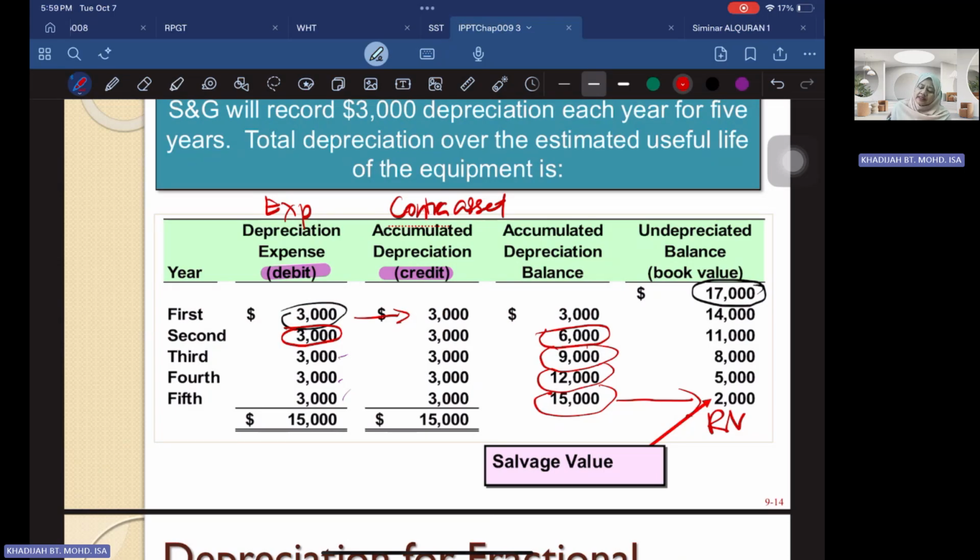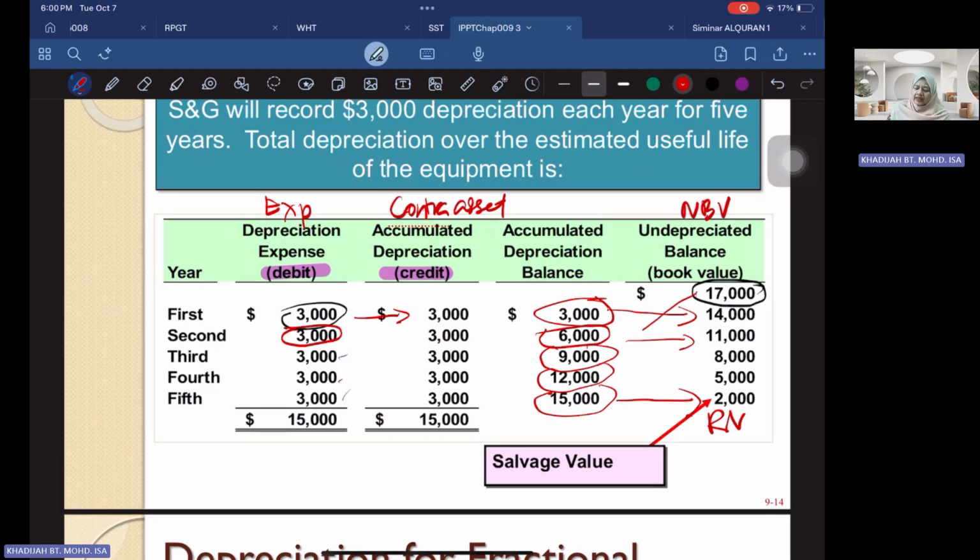In this case, you see that initially your cost is 17,000. At the end of the first year, you have charged 3,000 as your depreciation. So 17,000 minus your accumulated depreciation of the first year, 3,000, is how you get your net book value of 14,000. Then for the second year, you charge another 3,000, reduced to 11,000.